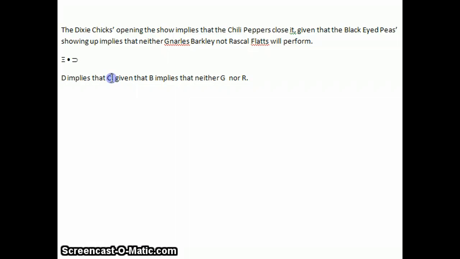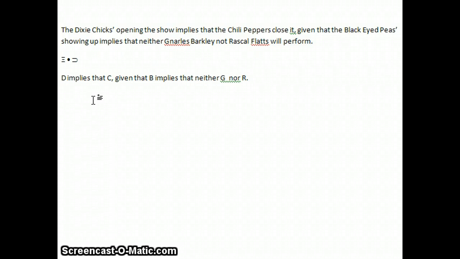Now, D implies C is separated by a comma, so we know that that's going to go together. So let's do that first. D implies C. If we look at the material in 6.1, or especially the slide, we want to make sure with implication everything's in the right order.